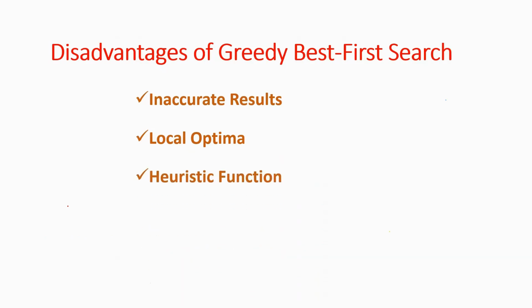Next, the heuristic function. The performance and effectiveness of greedy best-first search are heavily dependent on the quality of the heuristic, and a poor heuristic is difficult to design. Then we have lack of completeness: greedy best-first search is not guaranteed to find a solution even if one exists. This is especially true in infinite search spaces or in graphs with cycles. It can repeatedly lead the search away from the goal or into a loop.